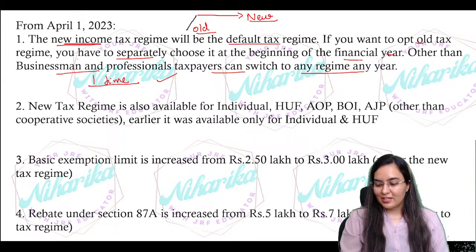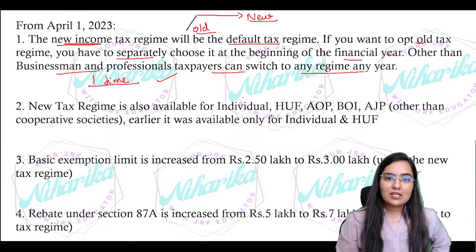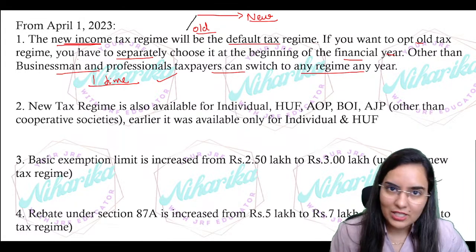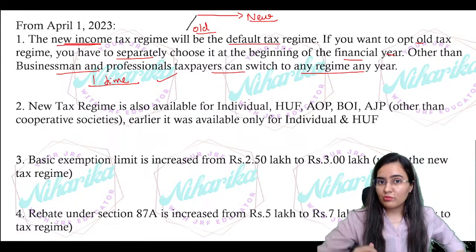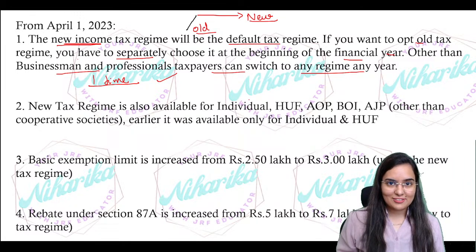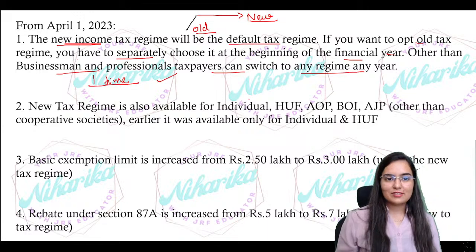Now, in the long run, you can say, if you are having less savings, then the new tax regime is the best. If you are having more savings, then the old tax regime will be the best. Okay, more savings, like you can save 2 lakh, 3 lakh, 4 lakh, suppose, then the old tax regime will work.